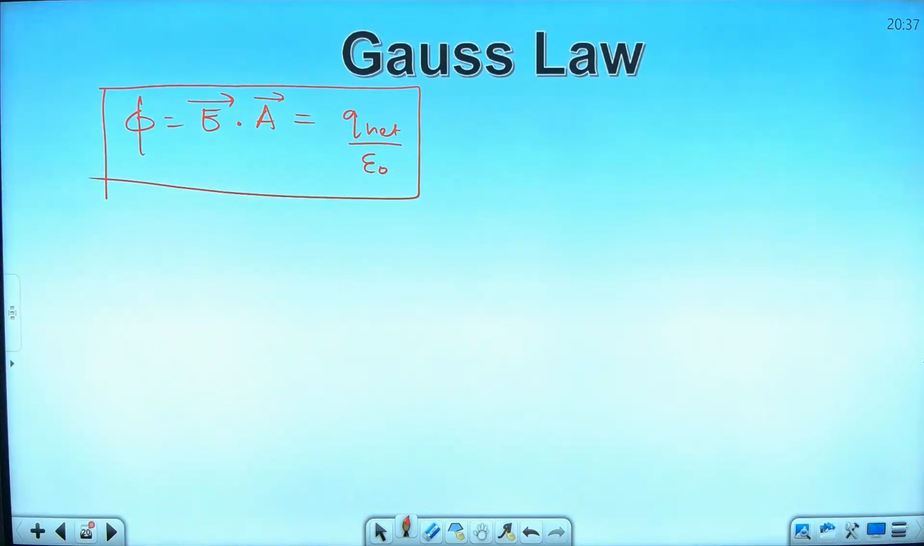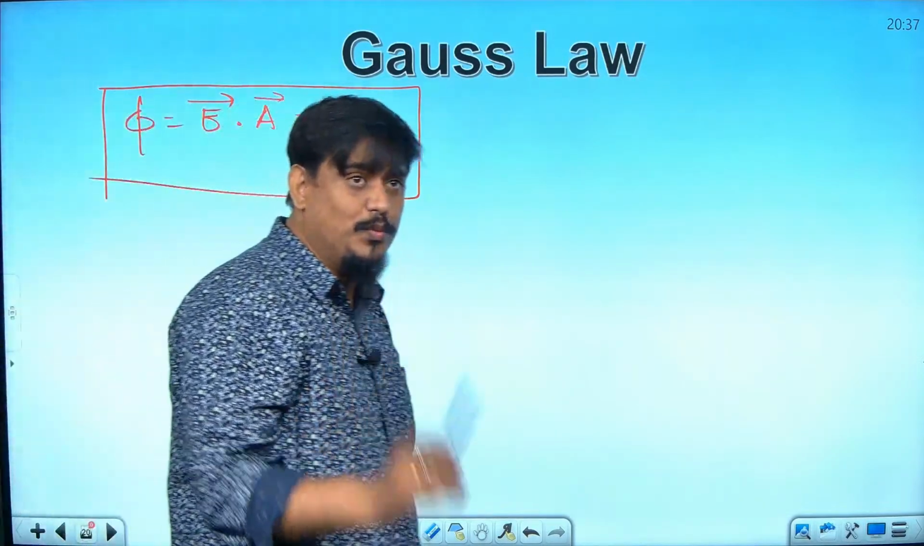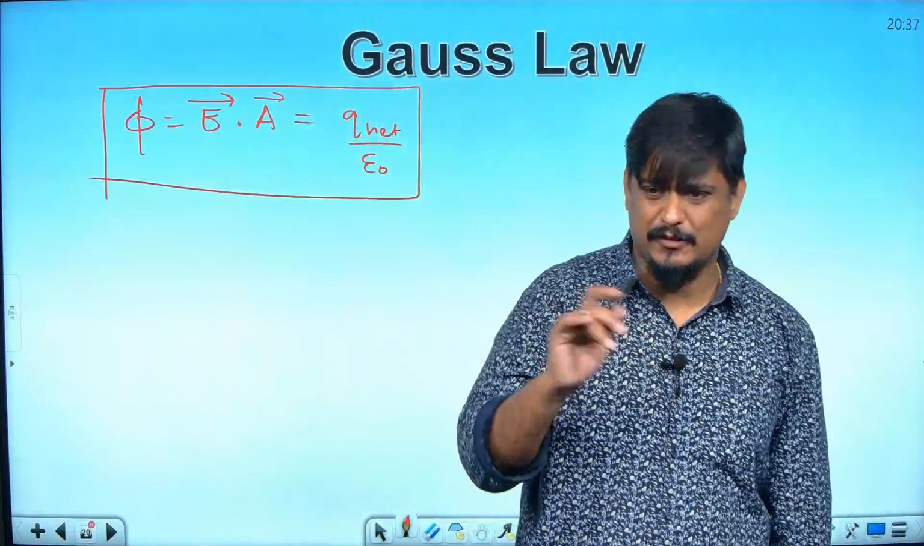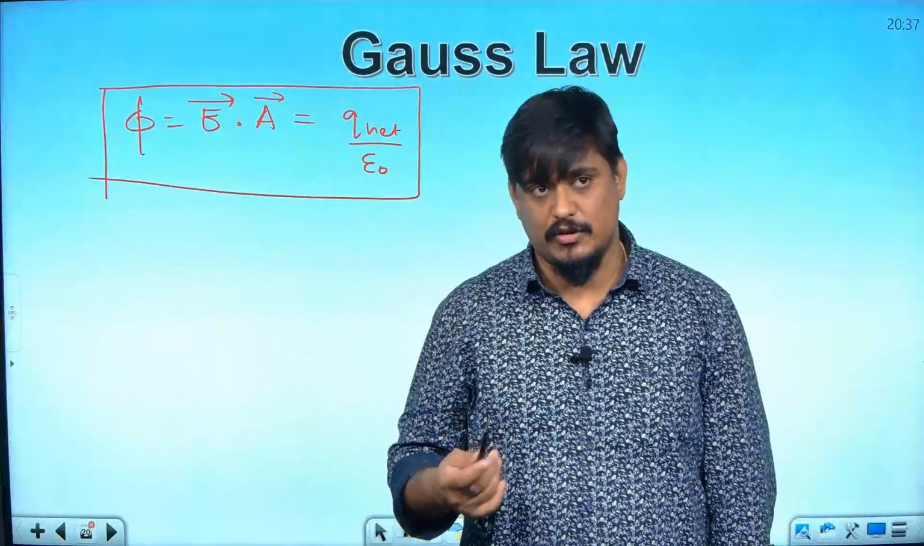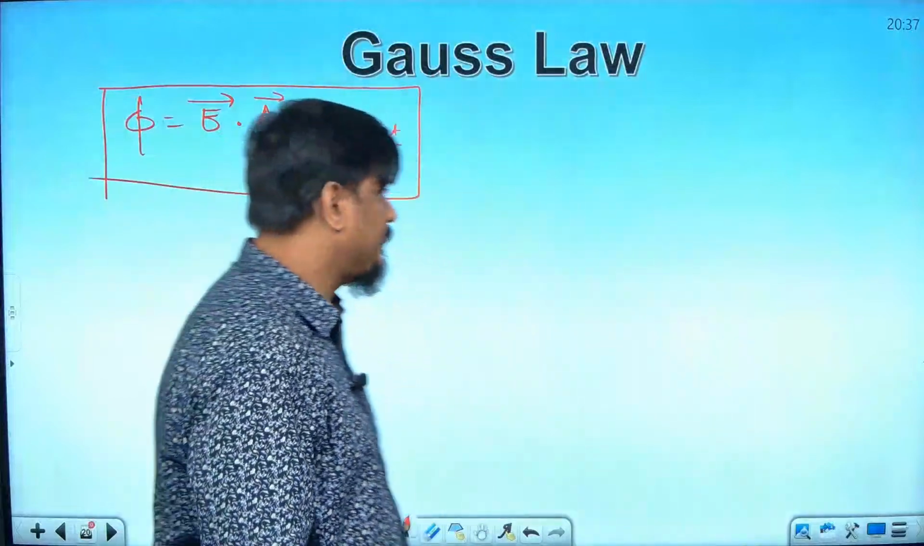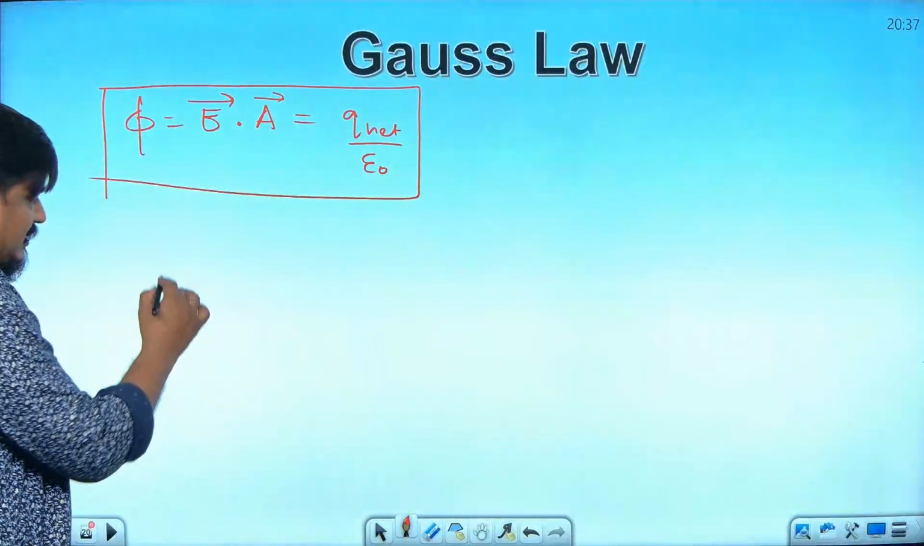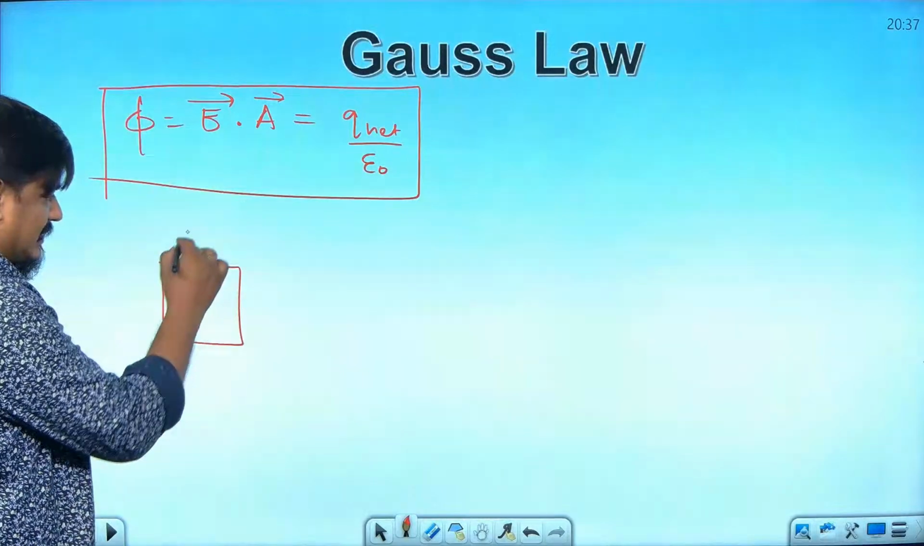Now, once again, there are two things in this topic. One is about the cube, the charge placed in different parts of the cube. Second is the applications of Gauss law. There are three applications, and all three are important. So first, if I take a cube, see here, please.